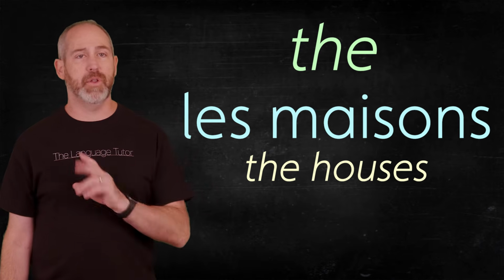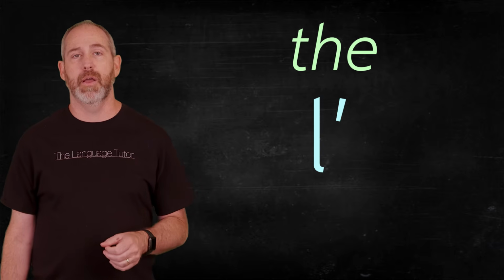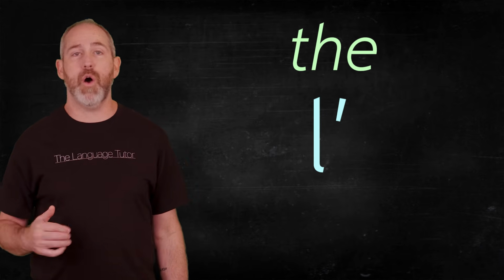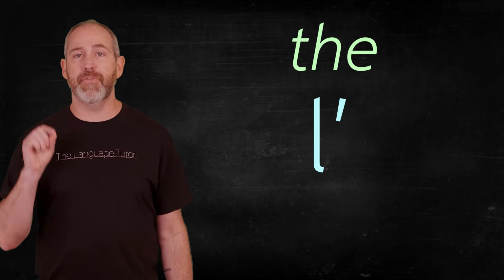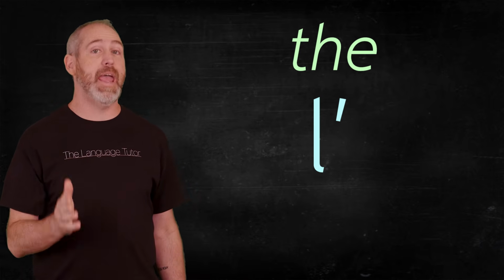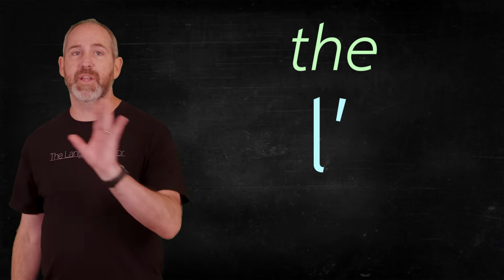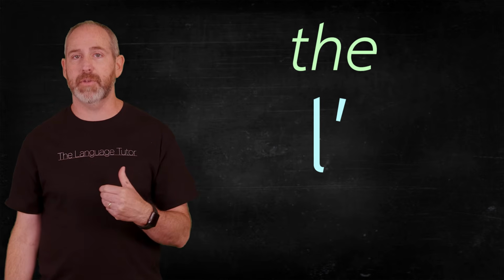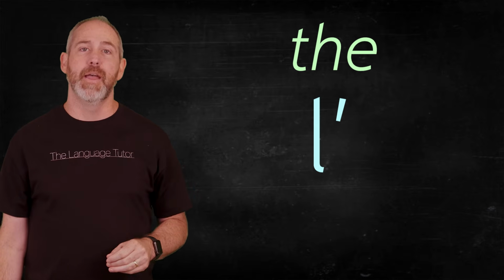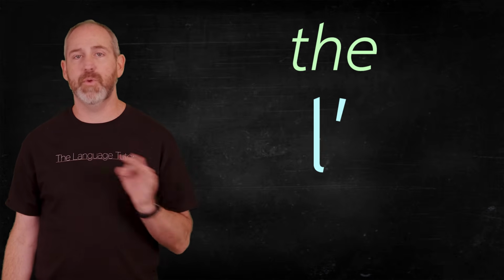All right, now we'll clear this off. And now I want to talk to you about this one, L apostrophe. L apostrophe is the word the that we use all the time in French if the noun we're talking about starts with a vowel or an H, because in French, H is really silent. So we don't really hear it, so it almost acts as a vowel or it really defers you to the second letter, right? So really, we're not hearing it, so that's why we put an L apostrophe, the same as we would for a vowel.